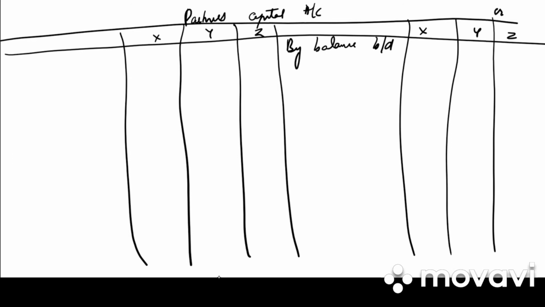In the old balance sheet, what is the balance which has been given? X it is 50,000, Y it is 40,000, Z nothing. Next entry is loss on revaluation account. So to revaluation account, we have 5,975, 3,585.